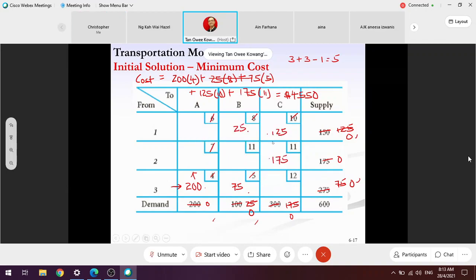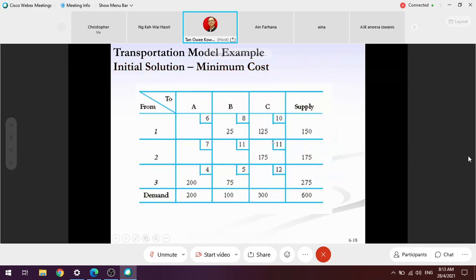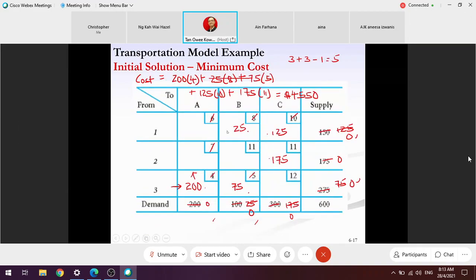So let me take a look whether I have the answer scheme there. I think so. Correct. So apparently, you see, this is the initial cost. This is not the final solution, right? I think I did share with you last week, when it comes to the final exam and test, sure there will be a couple of students, 1 or 2 students, that stop here when answering the question related to the transportation model.